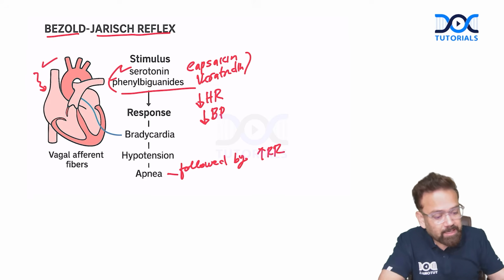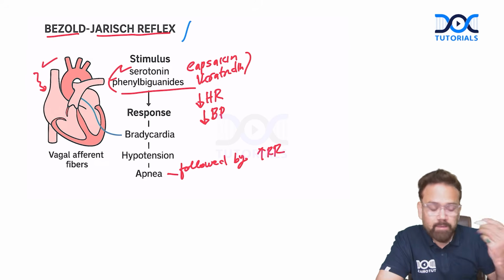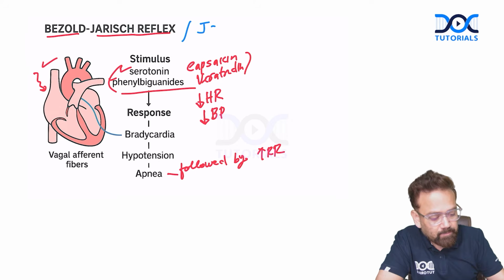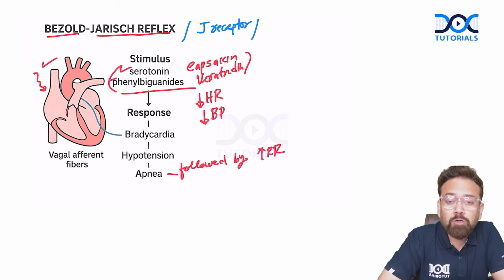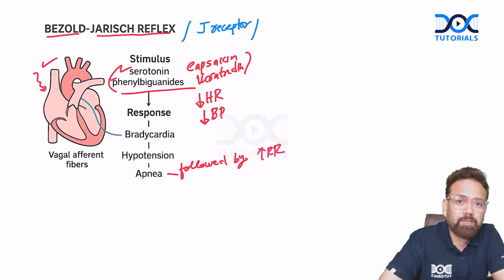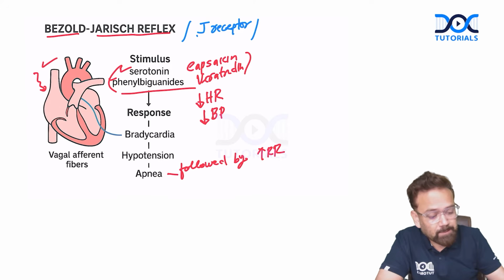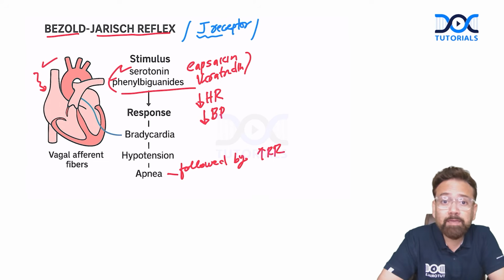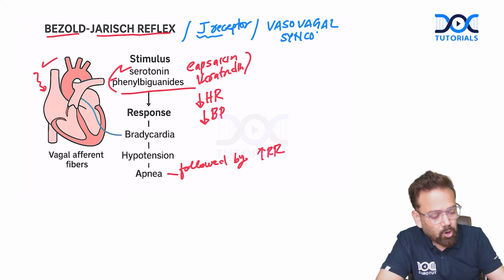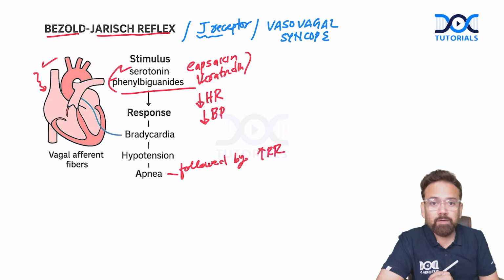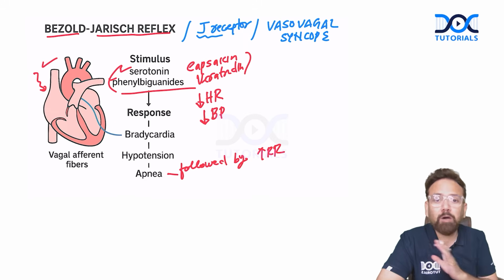In Bezold-Jarisch reflex, or if they ask you about the J receptor in the lung, the juxta pulmonary capillary receptor, it was discovered by Dr. Avtar Singh Paintal. He was from KGMC Lucknow. I'm from the same college. So J receptor, or even vasovagal syncope, in all these three conditions, the answer will be the same.